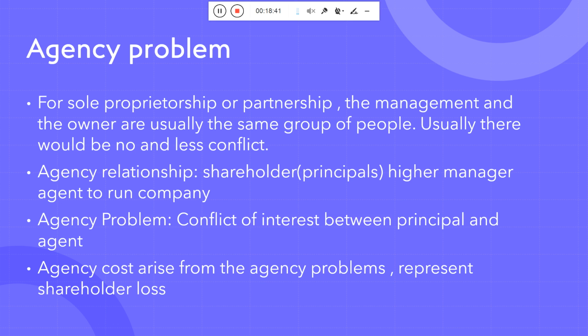Anyone who can answer this particular question? Anyone, class? When I talk about the sole proprietorship and the partnership, who is the owner of that particular company, and who is the manager or management in that particular company?